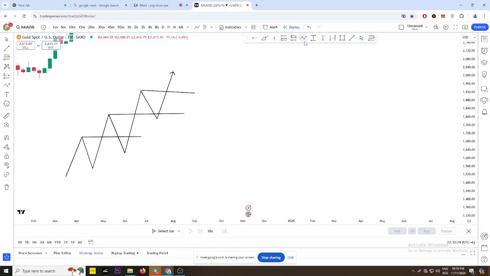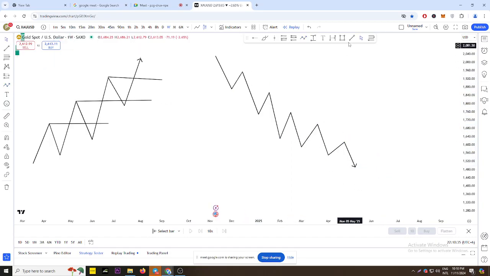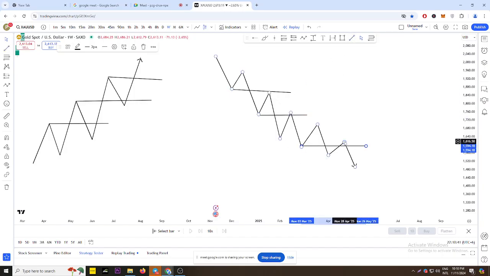The same, if you have a lower low and a low high created, and every time it is breaking that low, it means the market is moving toward more bearish.